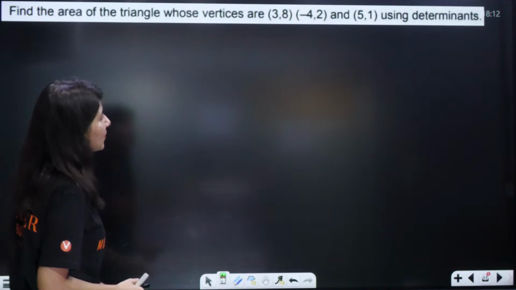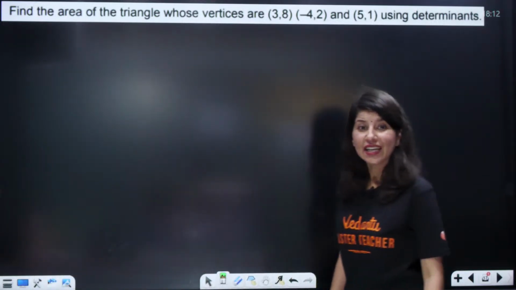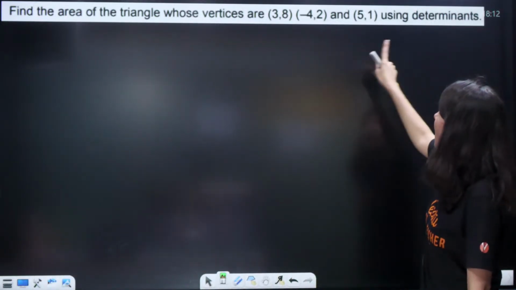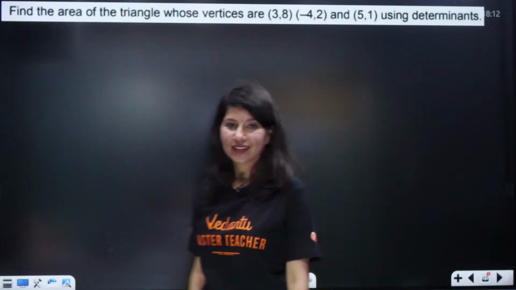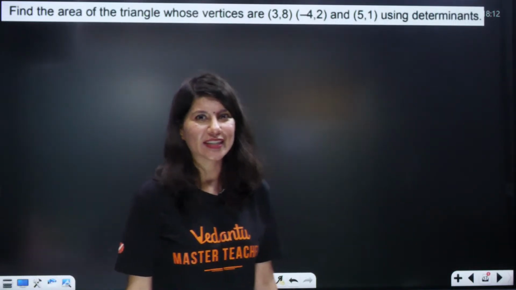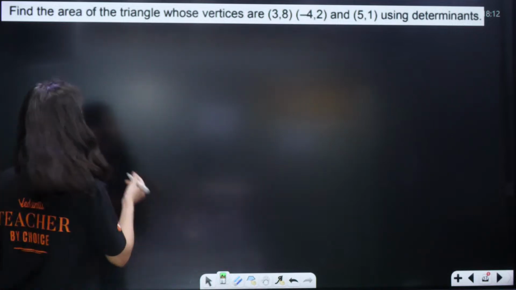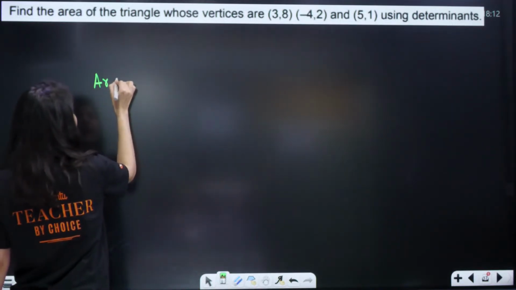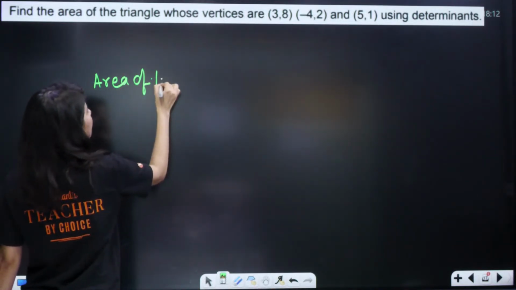Cool. Shall we move on to the next problem? Find the area of a triangle whose vertices are given. Determinants. How many of you are also scared about determinants? Very easy question. Area of a triangle. Do you know the formula for the area of a triangle in determinant form?